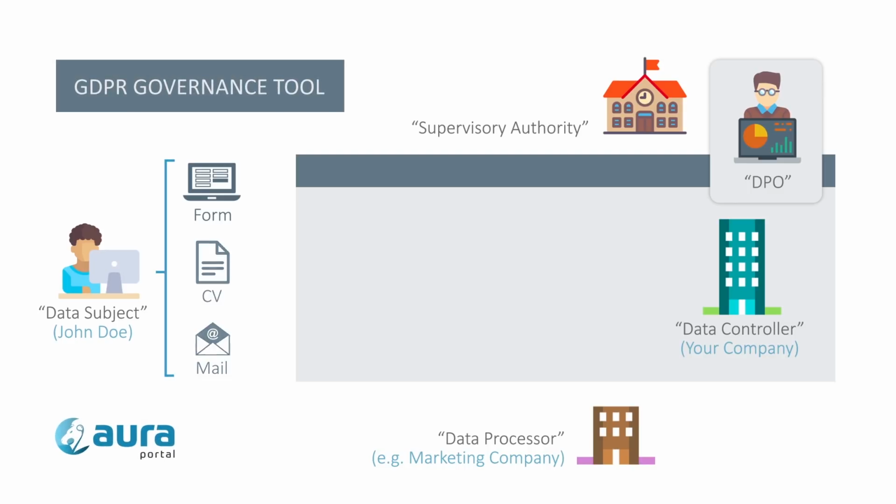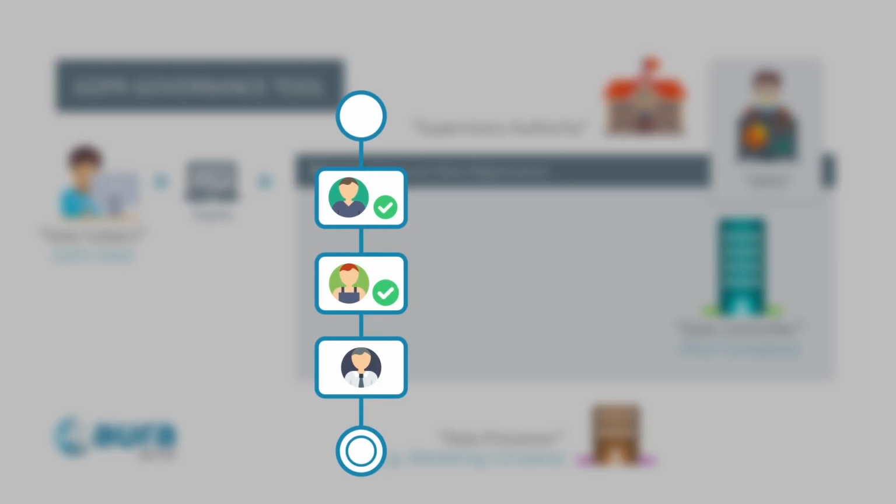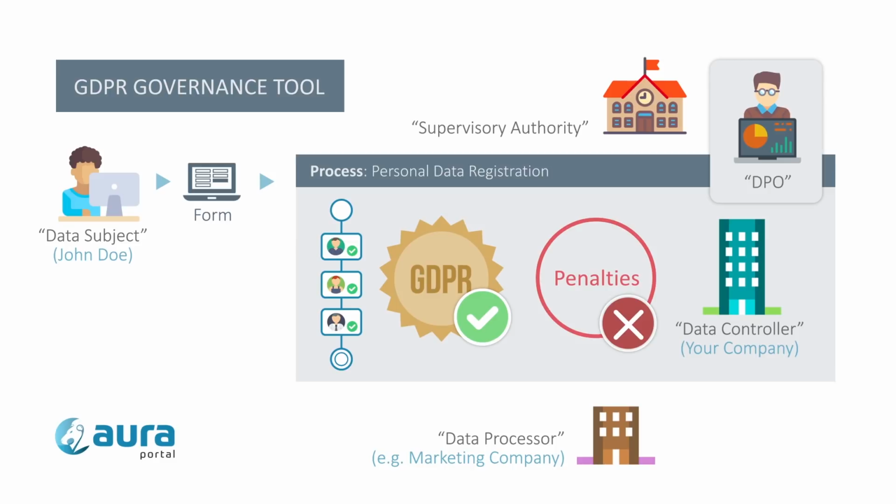When John Doe registers using a form on our website, an AuraPortal process is automatically launched. That contains different phases with different activities that the employees must perform. Each box identifies a task. This eradicates any possibility of error, as each employee receives instructions on their screen explaining how to perform their task. This ensures compliance with the GDPR and avoids the penalties for non-compliance.